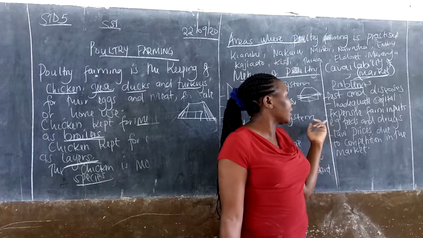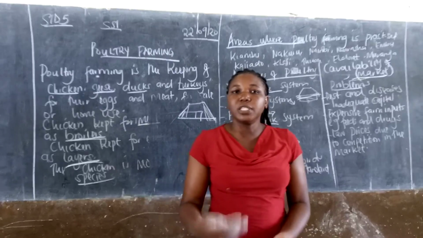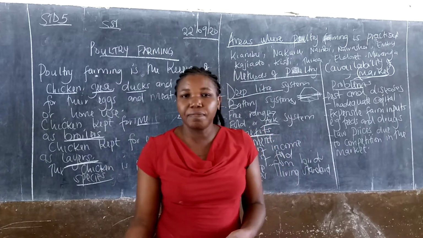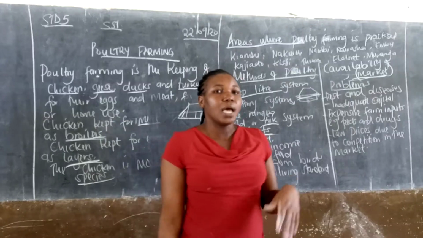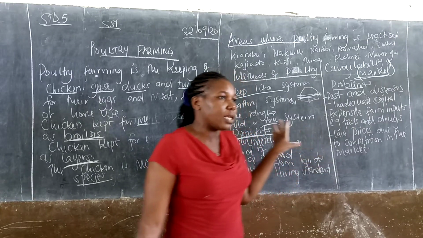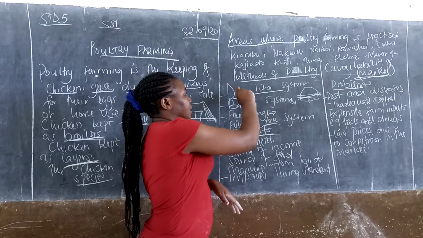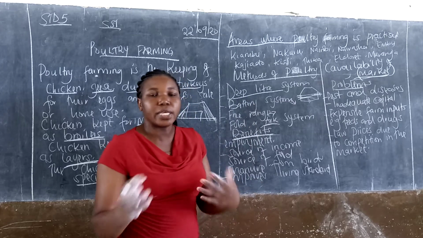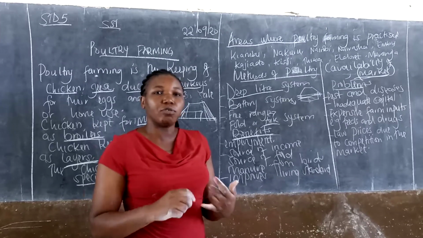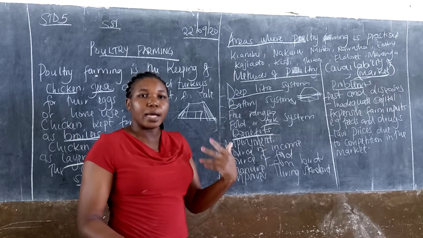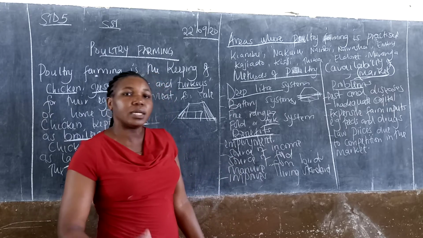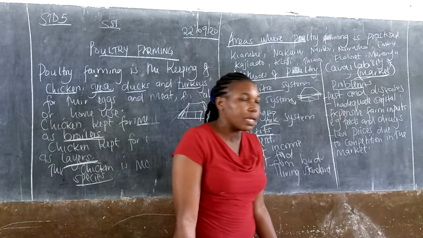Then we have expensive farm inputs. Expensive farm inputs means expensive drugs and expensive feeds. I said this chicken, especially the chicken from battery, deep litter and fold, do not get out. They stay there, so you have to bring them food, and also you have to vaccinate them against any diseases. So the drugs and these feeds are very expensive.